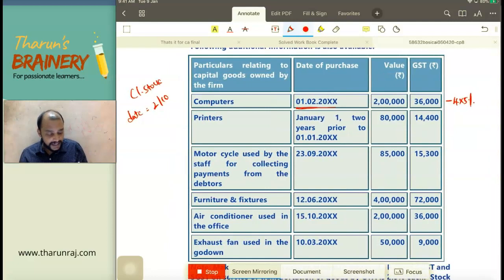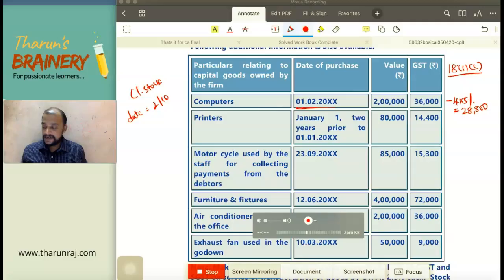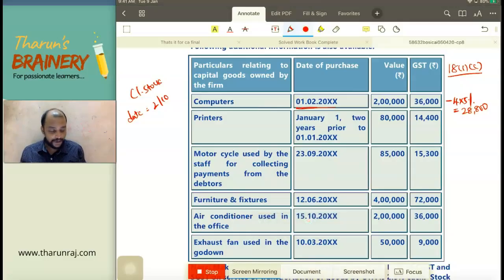So we will calculate here itself. 4 into 5 is 20%. So 36,000 minus 20% if you take, the balance is 28,800. That is the ITC with respect to computers under 18(1)(c). How much ITC we can take with respect to computers? 28,800. Then printers, 1/1, 2 years prior to 1/1. See, for 18(1)(c), can we take this credit? No, it should be purchased within 1 year. Then only we can take this ITC.